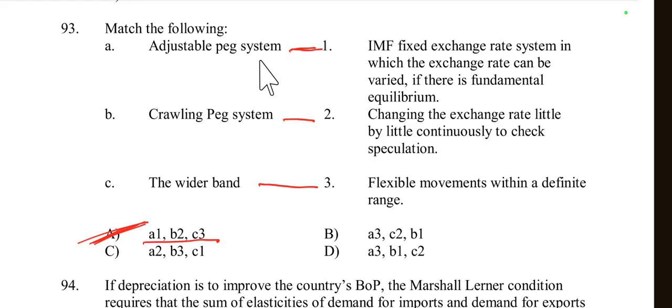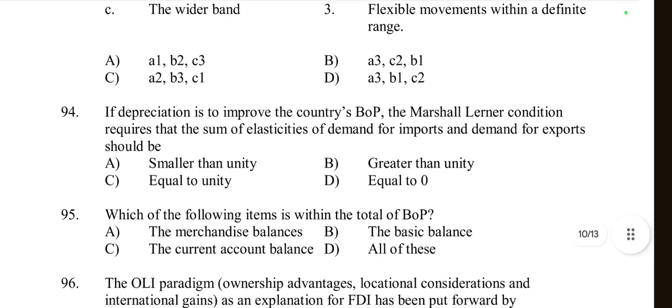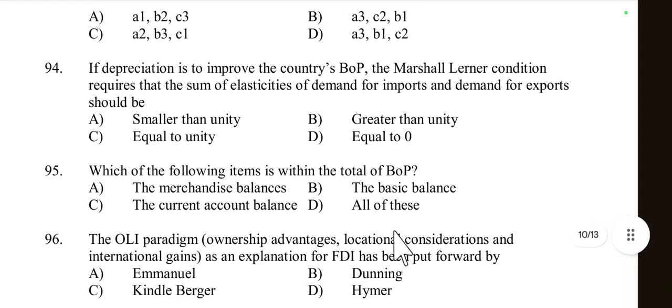Because adjustable peg system is an IMF system where the exchange rate changes in case of fundamental disequilibrium. Crawling peg system is related with small frequent exchange rate changes. Wider band is related to a more flexible range of exchange rate movement. So A, B, C. Then question number 94.